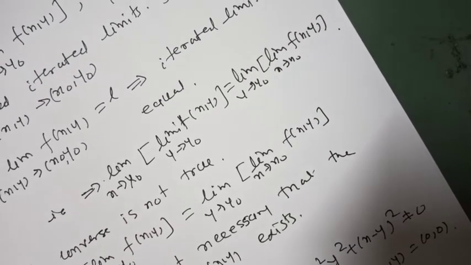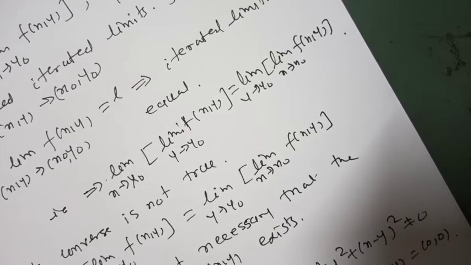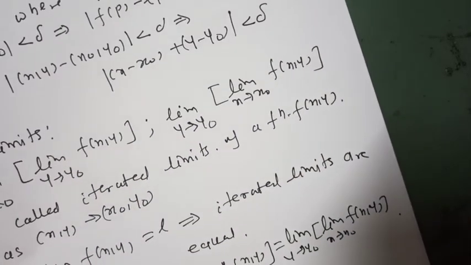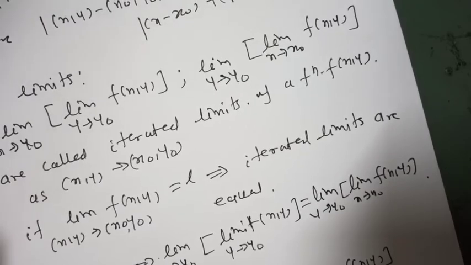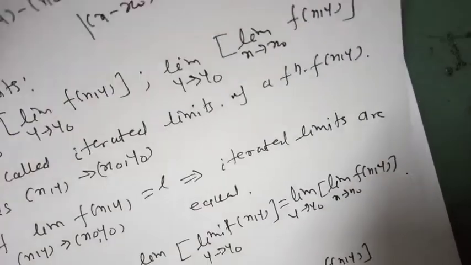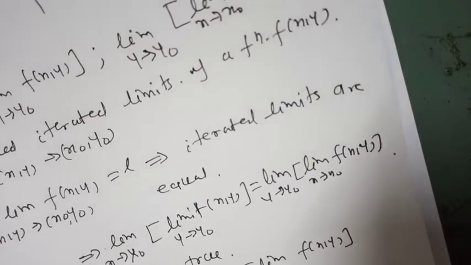We prove this by giving this example: f of xy equals x square y square upon x square y square plus x minus y whole square. Here the iterated limits are equal, but the limit does not exist. Now we prove this.